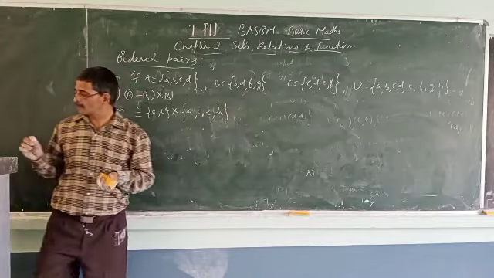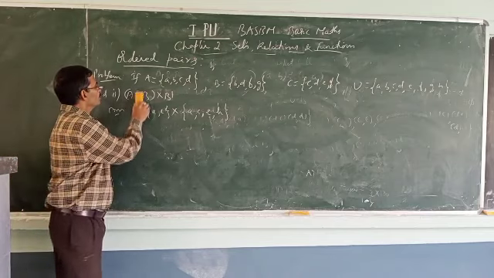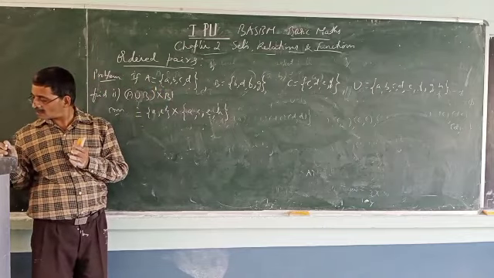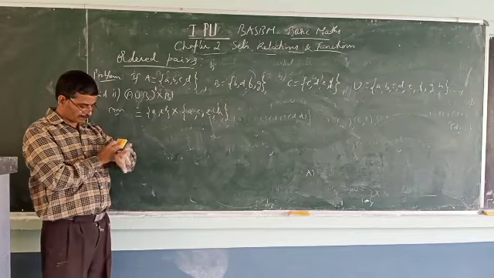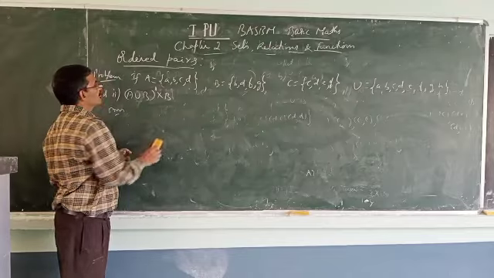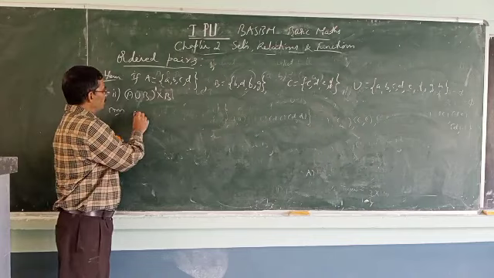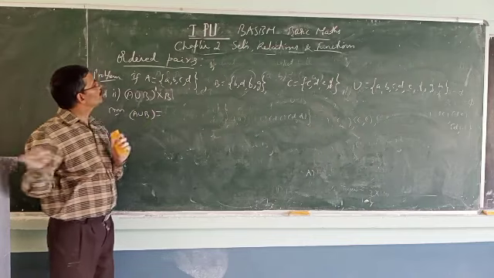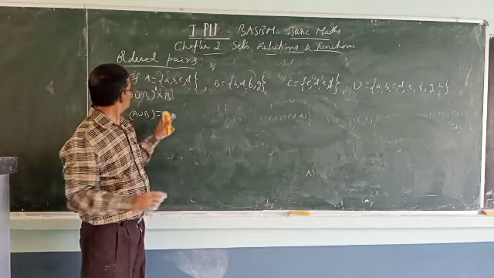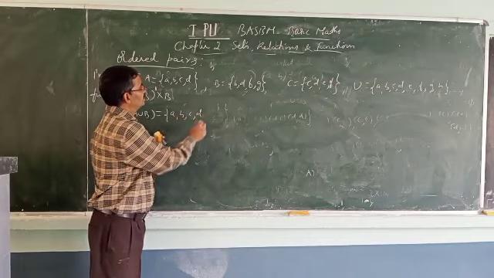Next one: A union B whole dash cross B. What is A union B whole dash? First, what is A union B? A, B, C, D union B, D, F, G. So this is nothing but, I will directly write, A, B, C, D, F, G.